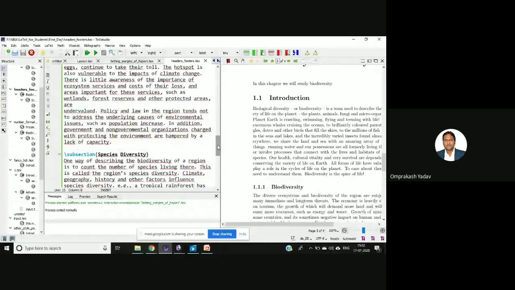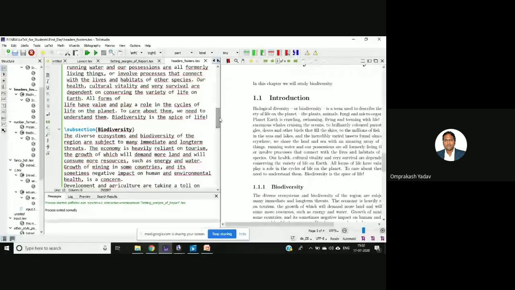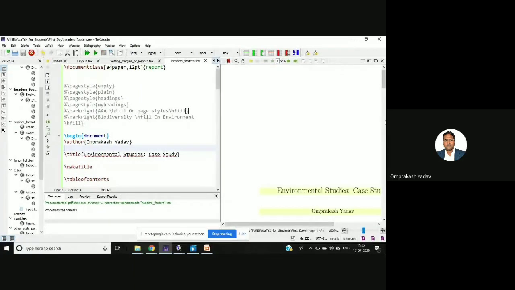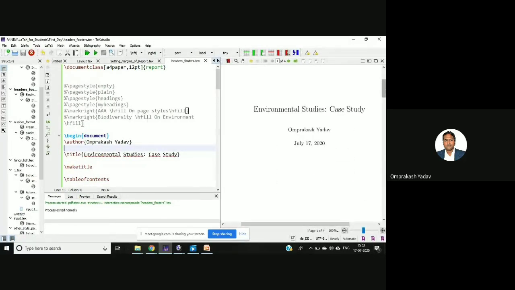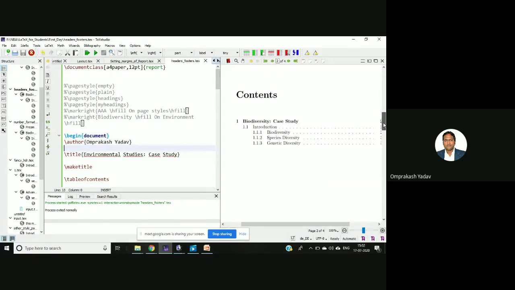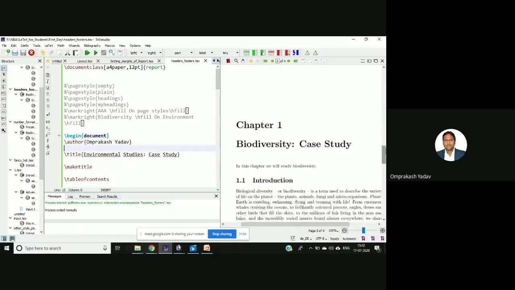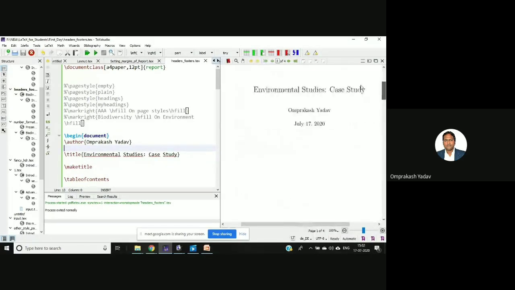So I've taken the same document. I have not changed anything, right? The same document is there. I'll just run once. If you see here, the same document, environmental case studies, then this table of contents. How do we get the table of contents? By using the table of contents command. And then chapter, biodiversity, the entire thing is the same.